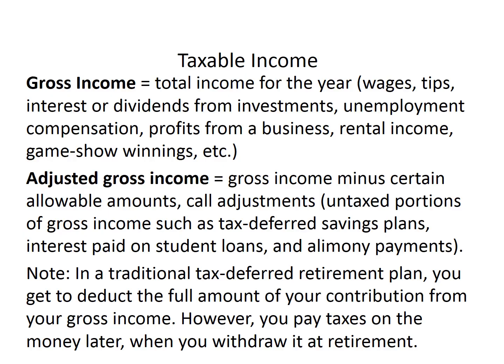If you ever do your own taxes, this should come in handy. So we have something called the gross income, which is the total income for the year. This is wages, tips, interest or dividends from investments, unemployment compensation, profits from a business, rental income, game show winnings, etc. The adjusted gross income is the gross income minus certain allowable amounts called adjustments.